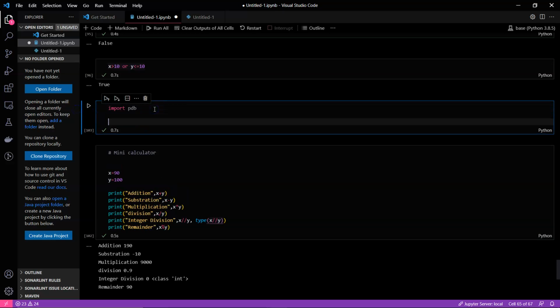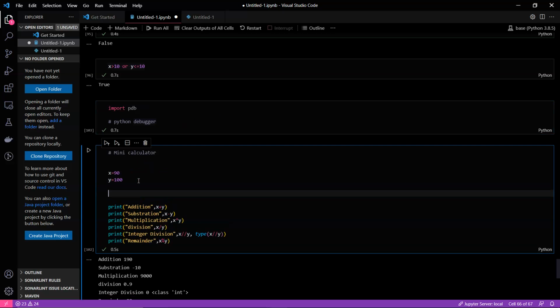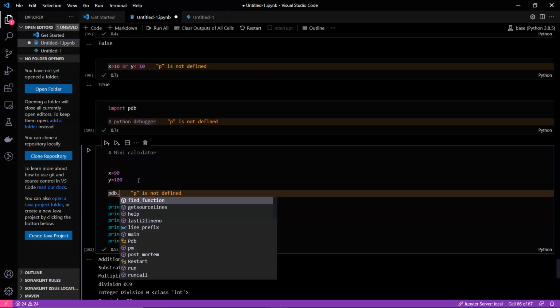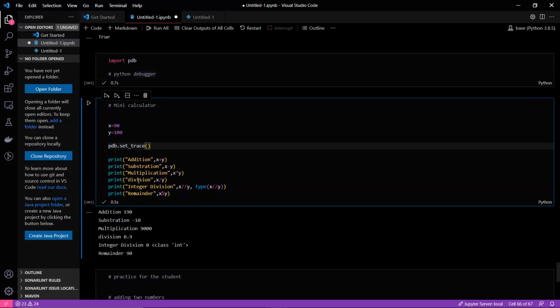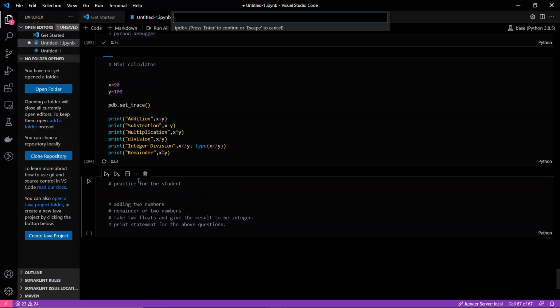PDB is nothing but the Python debugger. A debugger is used for removing bugs. PDB has a very cool function called pdb.set_trace. When you set this trace and run your program, see what happens.